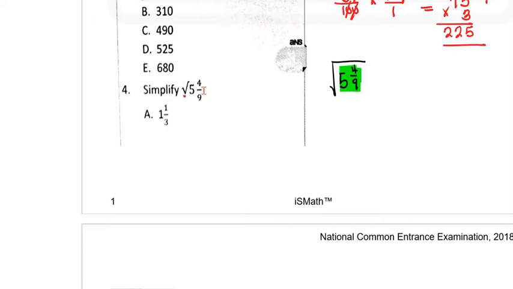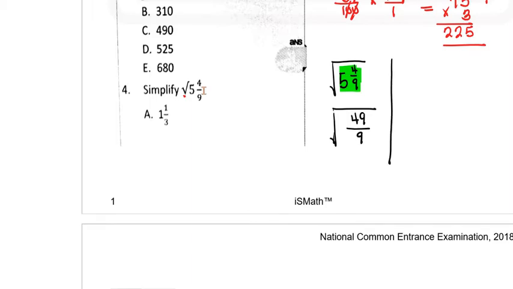So with the square root sign still there, I'm going to change this from mixed number to improper fraction. So that'll be 9 times 5 giving me 45. 45 plus 4 will give me 49, and this should be over 9.